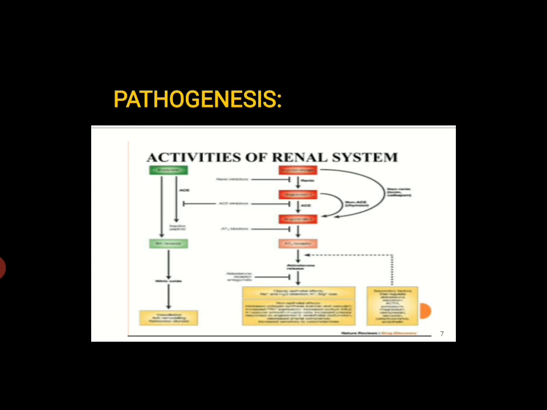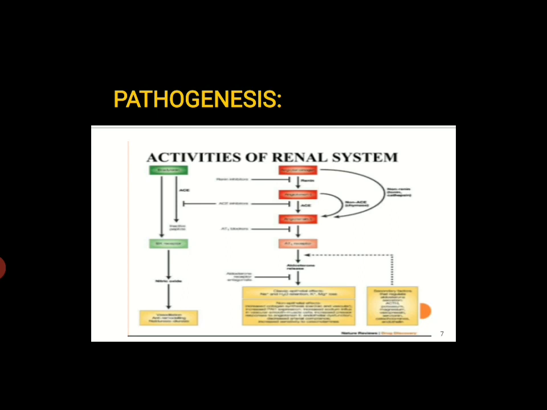Now we will discuss the pathogenesis of hypertension. Sodium is essential for the body, but when there is excess sodium intake, our body mechanism gets disturbed, and to maintain the isoosmotic pressure, water absorption increases in the body. As the water increases, the sodium gets diluted. The tension develops due to the increase in blood volume.